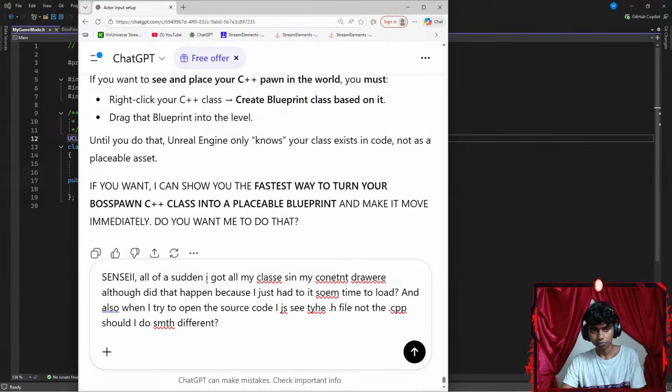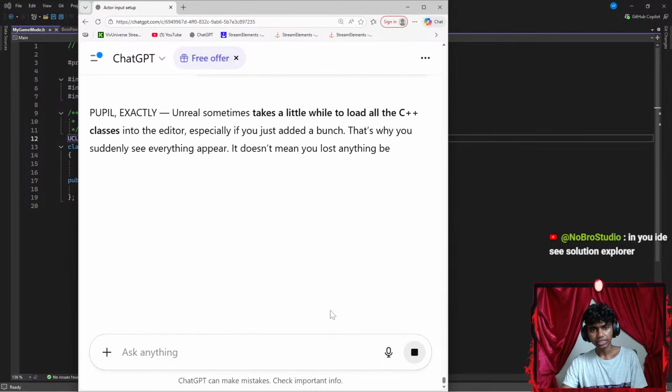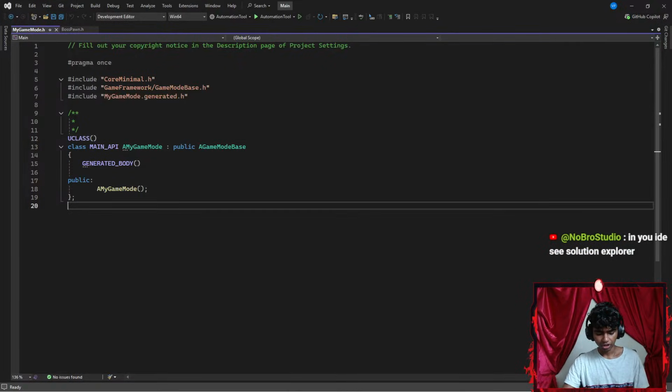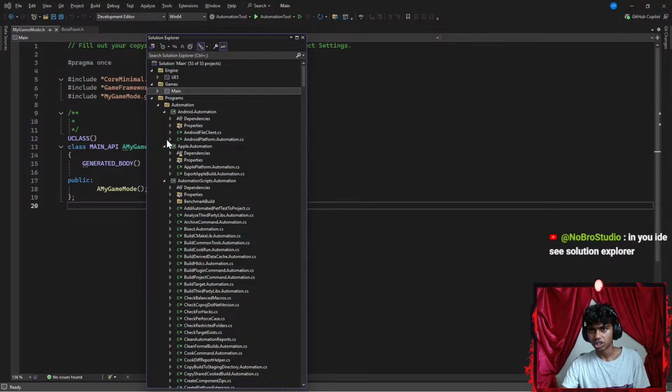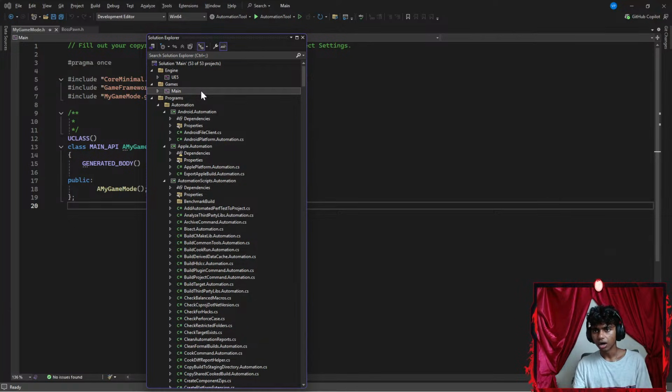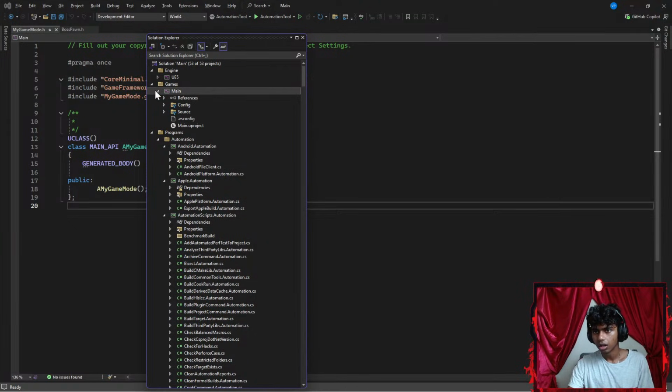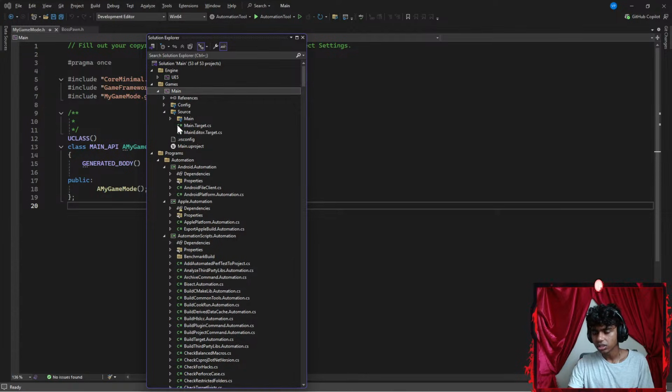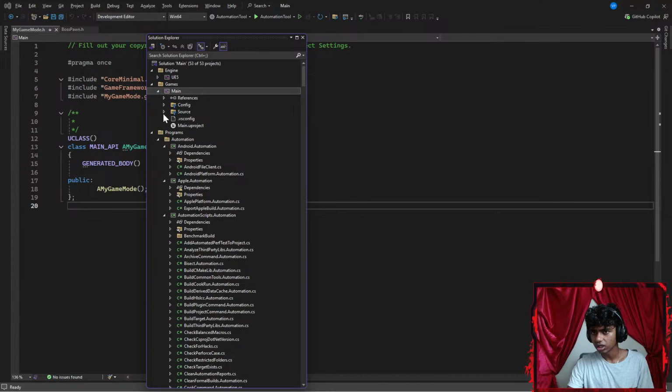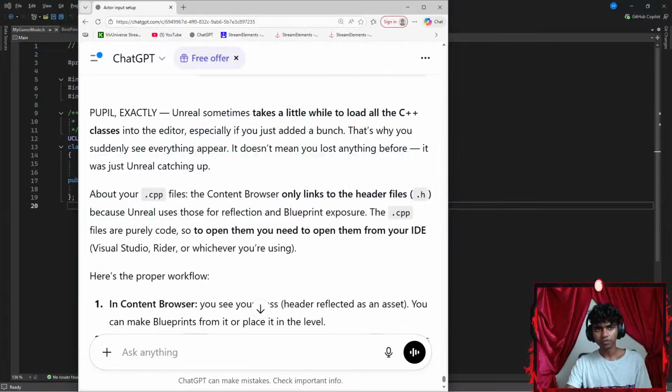Okay, let's see. In your IDE, see Solution Explorer. If I go with Control-Alt-L, I get my Solution Explorer here. And after I go to Solution Explorer, is there something else that I have to try? In my main, I see source, I see target.cs, I see configuration. Okay, I see my main project. Let me read what Sensei/ChatGPT said real quick. There we go. Okay, people, exactly.